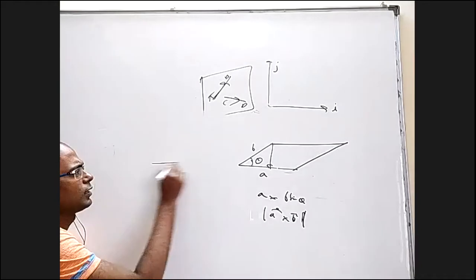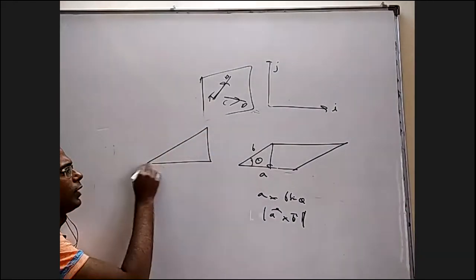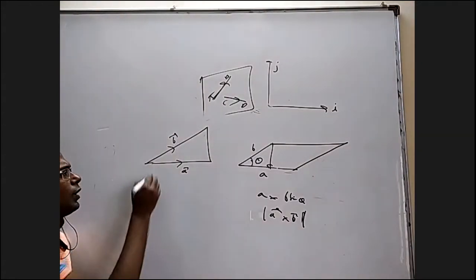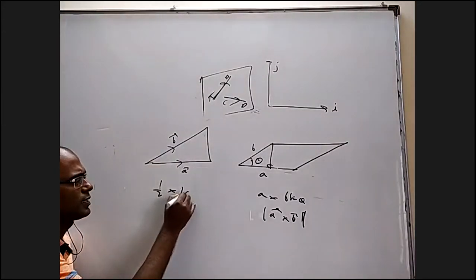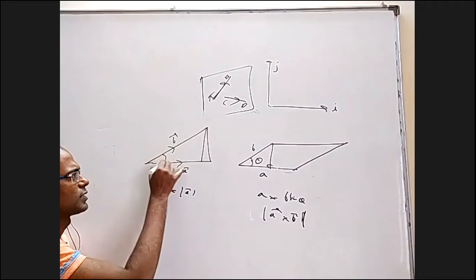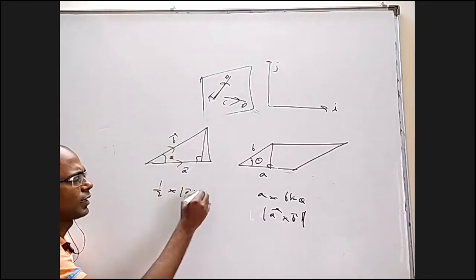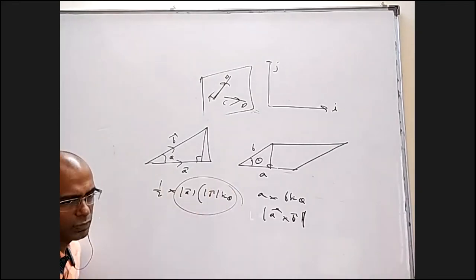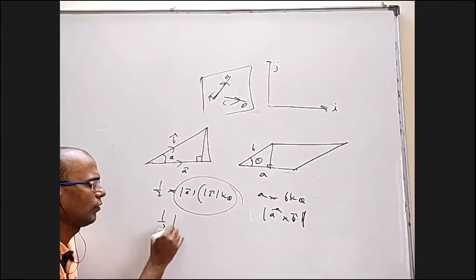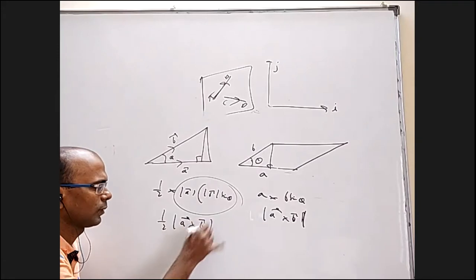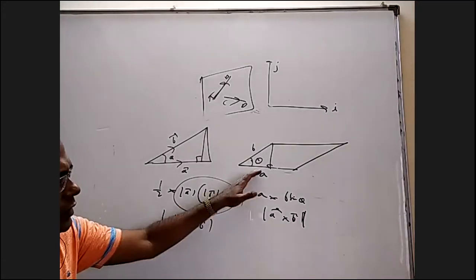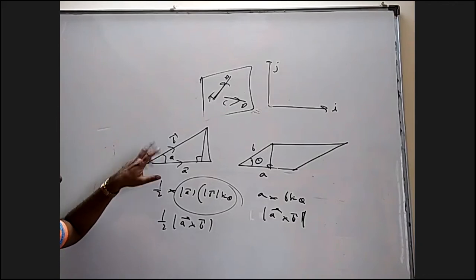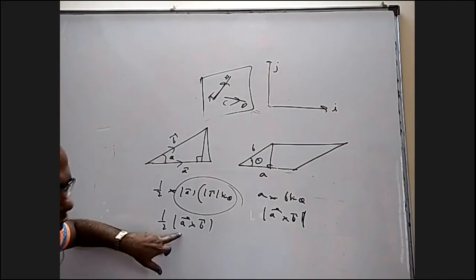Similarly, if there is a triangle where this side is A bar and this side is B bar, the area is half into base into height. Base is mod A bar and the height, if this is theta and this is a right angle triangle, will be mod B bar sin theta. Together it is half of mod A cross B. So the area of a parallelogram is mod A cross B, and the area of a triangle with adjacent sides, or any 2 sides, as A and B is half of mod A cross B.